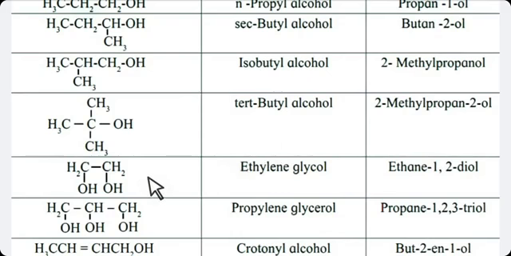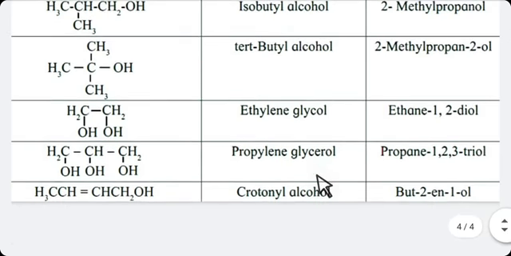Now the next one, as you have seen, is a dihydric alcohol containing 2 OH groups on different carbons, having 2 carbon atoms. So it is your ethylene glycol. Next example is a trihydric alcohol having 3 OH groups on different carbon atoms, meaning 3 carbon atoms are there.